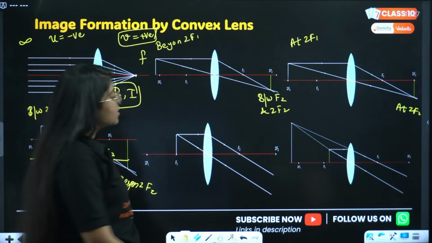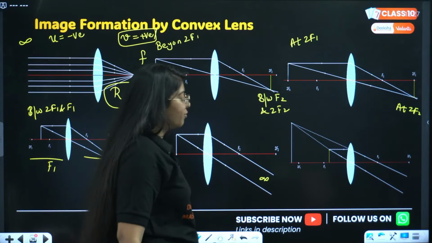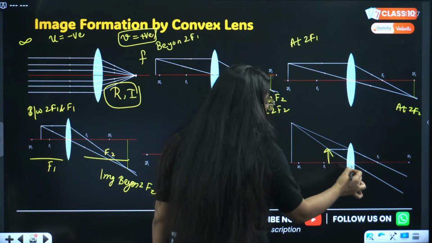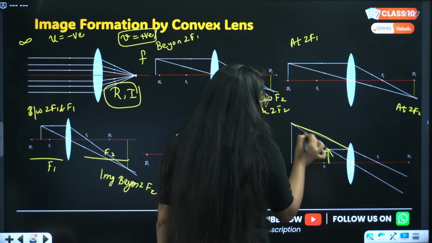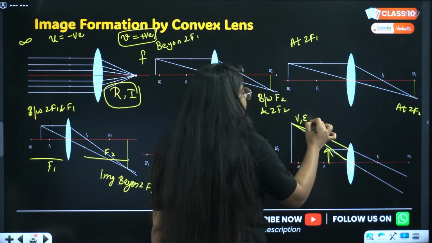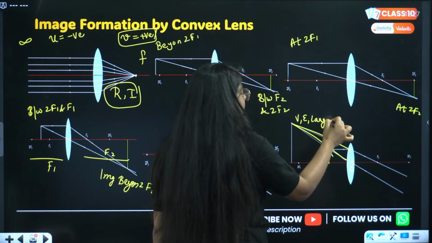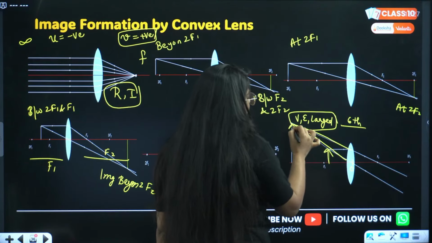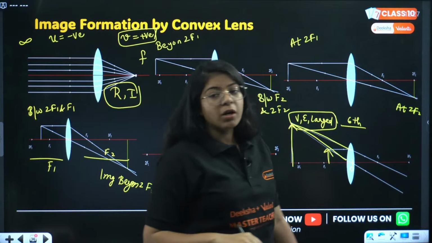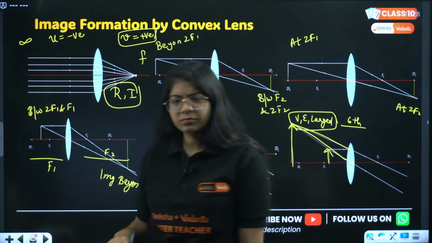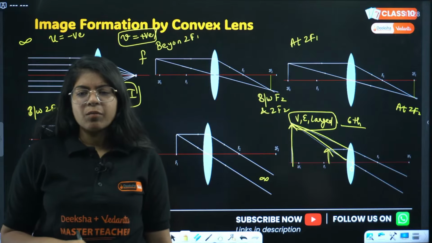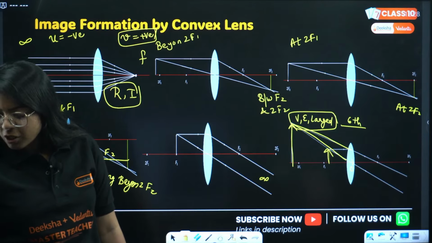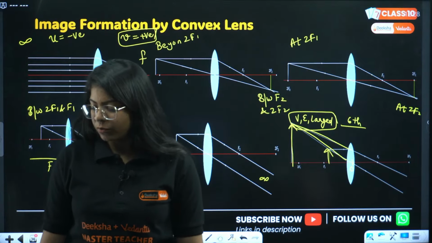Next, on the focus, the image will be at infinity or not formed, and the image is between F1 and optical center. The image will be virtual, erect, enlarged. Sixth case, exceptional one, right? And the image will be large beyond 2F1. Done? Everyone? Any doubt in the image formation by convex mirror? Let me know. Fast.